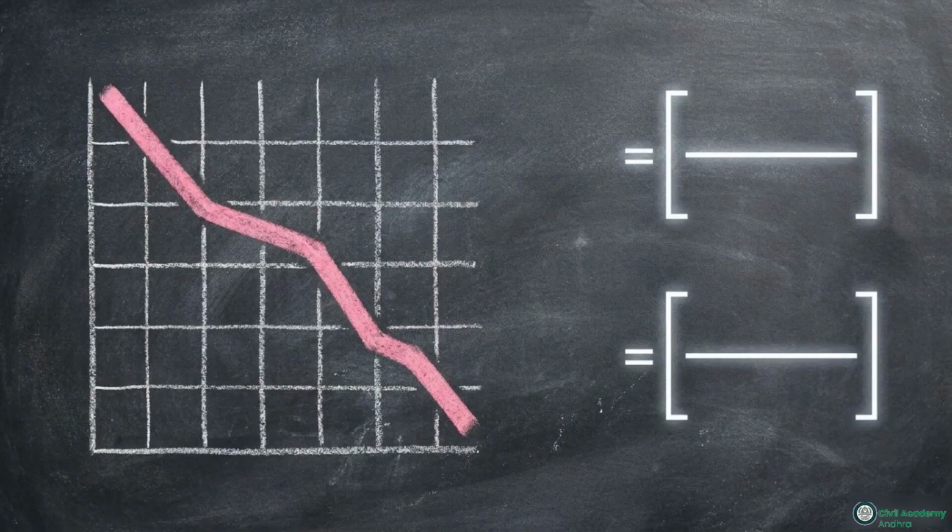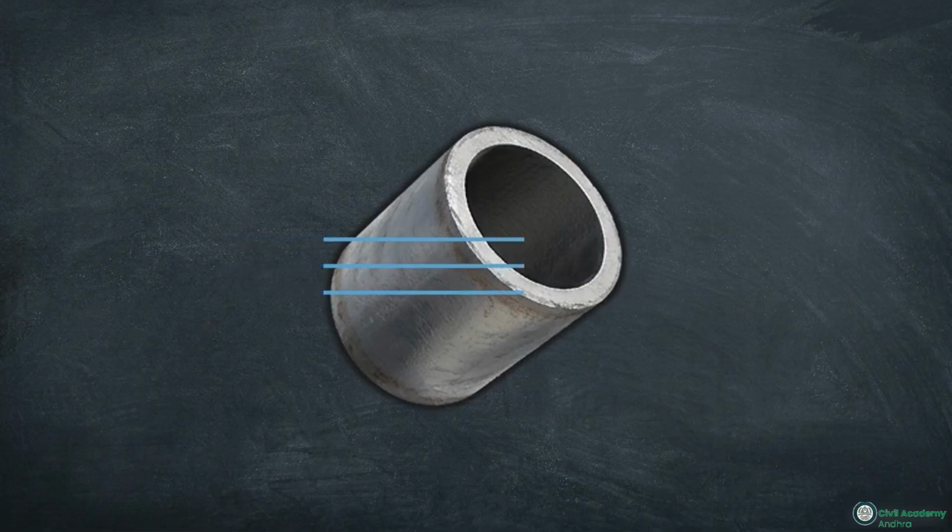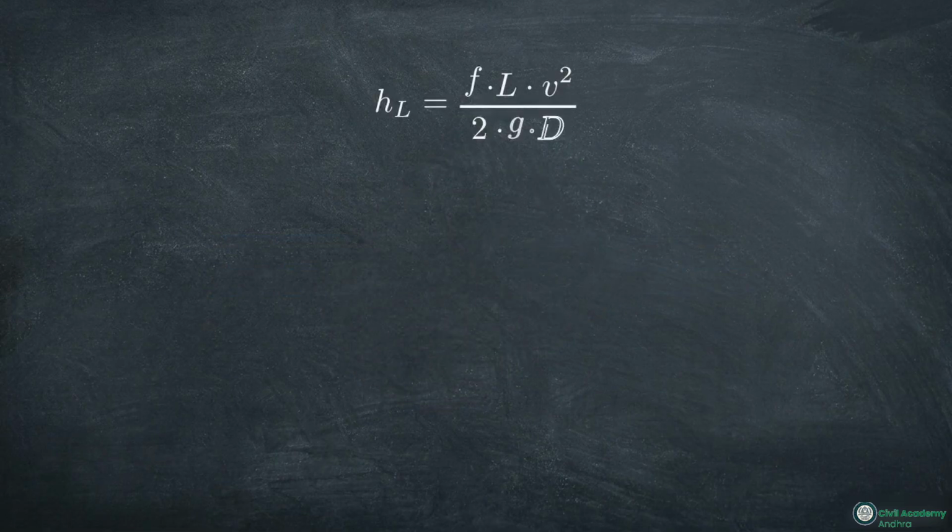We calculate that continuous downward slope of the energy grade line using two specific mathematical engines. This cross-section illustrates the variables for longitudinal surface friction. We determine this major loss using either the Darcy-Weisbach equation or Chezy's formula.